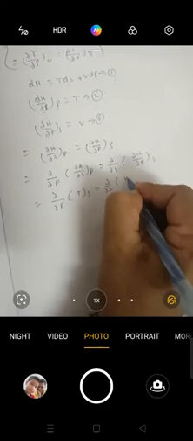Then we get ∂/∂P of T at S is equal to ∂/∂S of V at P. Therefore (∂T/∂P) at S is equal to (∂V/∂S) at P. So this is called the third Maxwell relation.